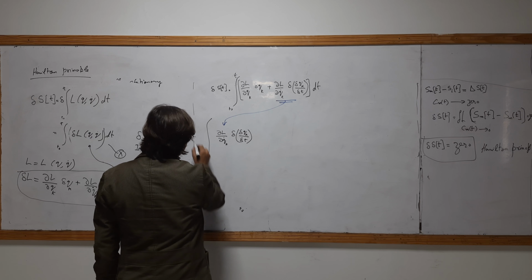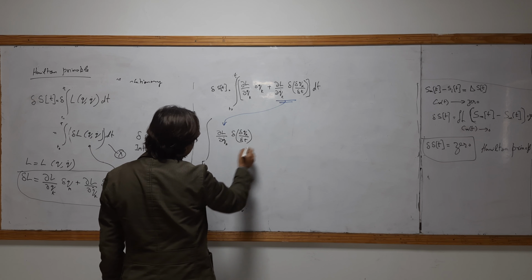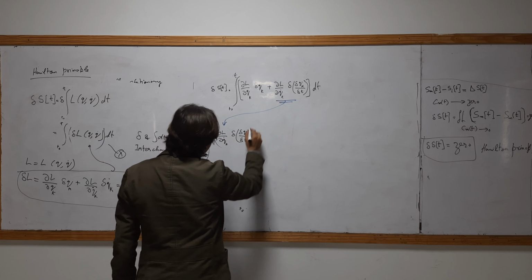We take integration from T naught to T. If this is a first function and this is a second function, we have to integrate by parts.